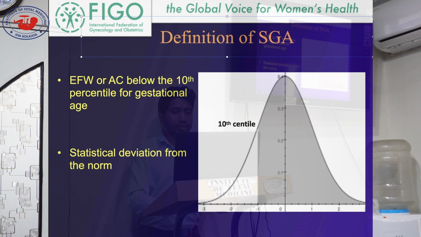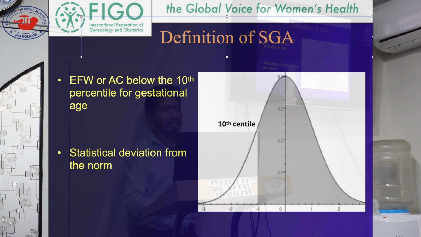There is a huge difference between centile and percentage. Centile does not mean 10% of the 100. It means there is a specific cutoff, and below this, how many percent of the population is there? That may be 20%, 30%, or 40% also. But the centile concept is like this.